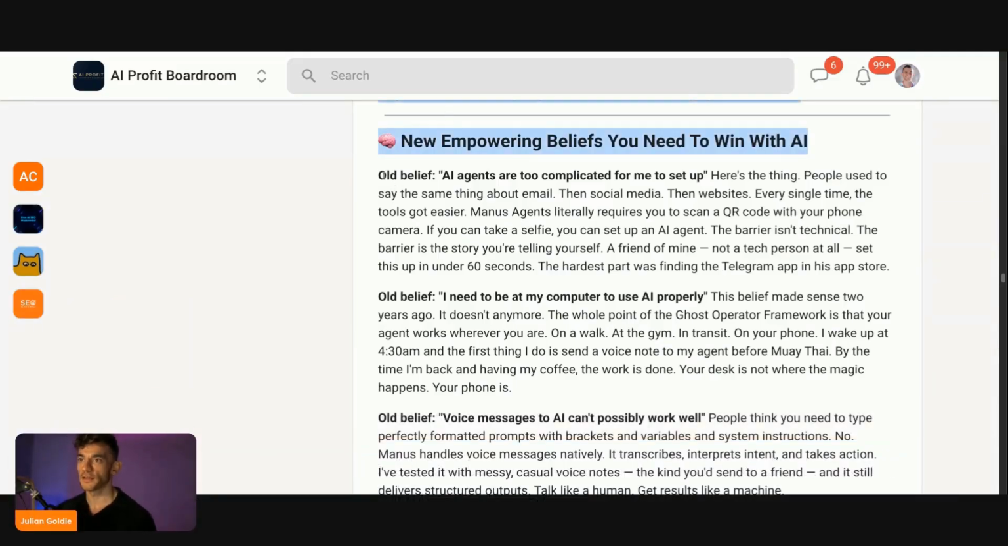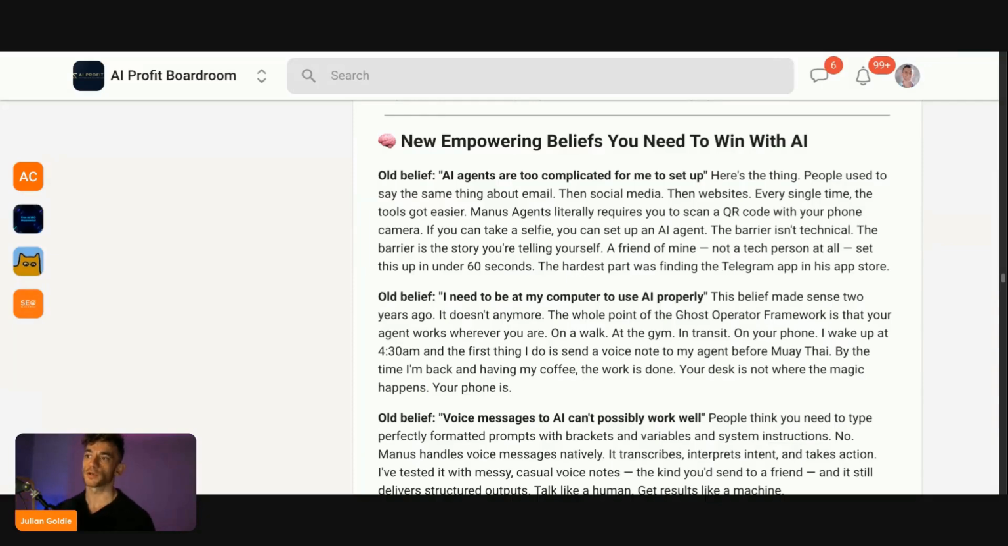So if you go back to the empowering beliefs here, some people say, well, AI agents are too complicated for me to set up. Here's the thing, people used to say the same thing about email, social media, then websites, and every single time these tools only get easier. Now, Manus agents literally require you to scan a QR code with your phone camera. If you can take a selfie, you can set up an AI agent and connect it to Telegram or WhatsApp or whatever, right? And the barrier is not technical.